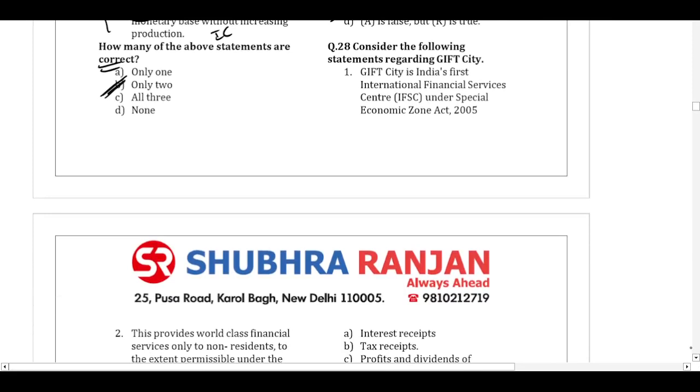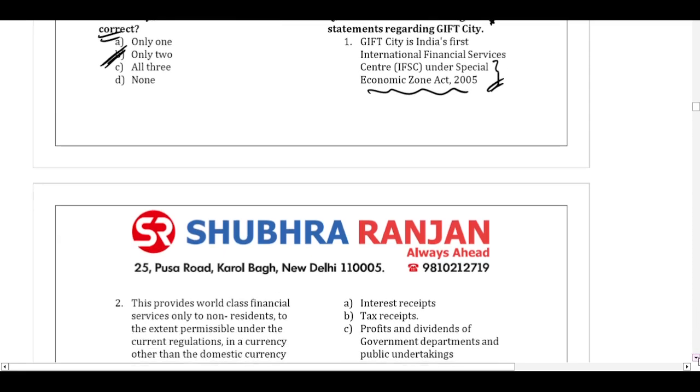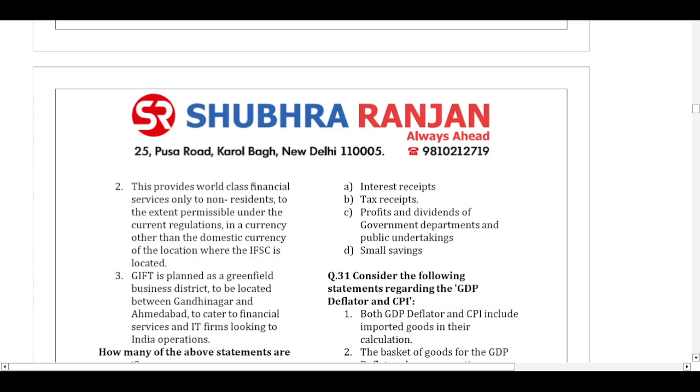Consider the following statements regarding the GIFT City. The GIFT City is India's first international financial services center under the special economic zone. GIFT City is indeed India's first financial center set up under the special economic zone in Gujarat. This provides world-class financial services only to non-residents to the extent permissible under the currency regulation in a currency other than the domestic currency. Even though in the SEZ they deal with a currency other than the domestic currency, the financial services are provided to both residents and non-residents. So that is incorrect.